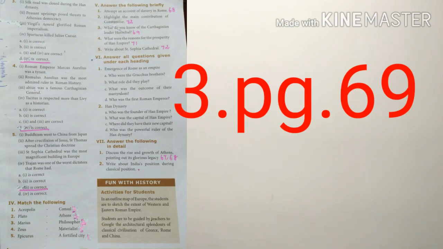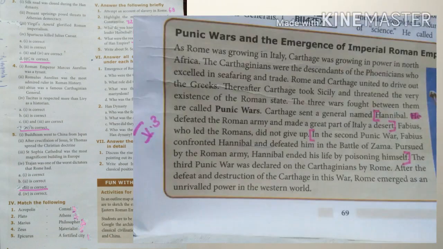Question number 3, come to page number 69. We can see question number 3 answer. See the tabular column. That is the Punic Wars and the emergence of the Imperial Roman Empire. Come to the 6th line. See Hannibal. Hannibal defeated the Roman army and made a great part of Italy a desert. Come to the second line. Next line. In the Second Punic War, up to poisoning himself.